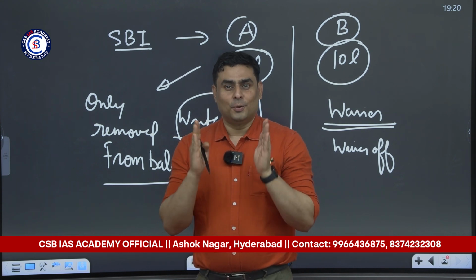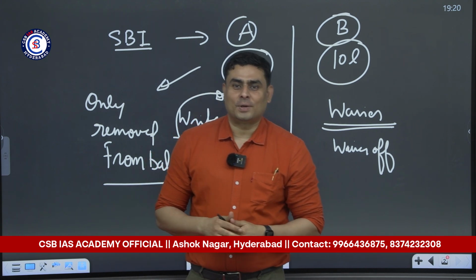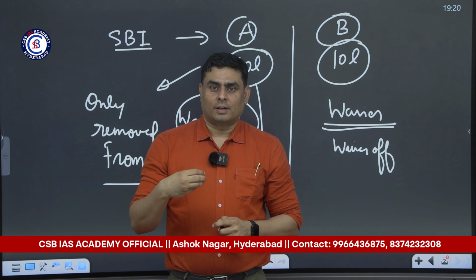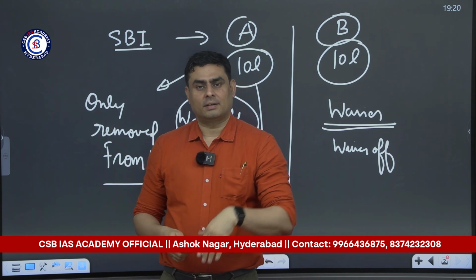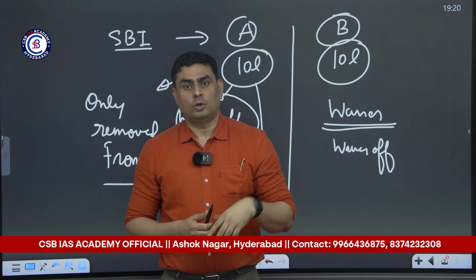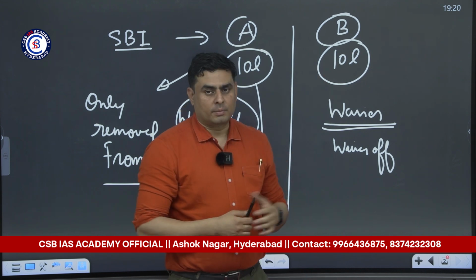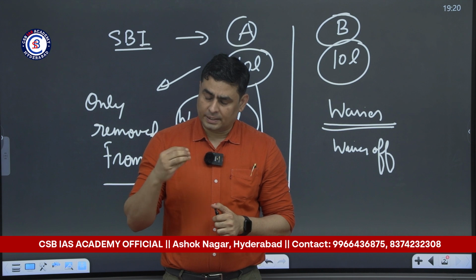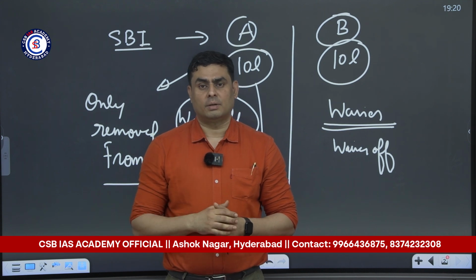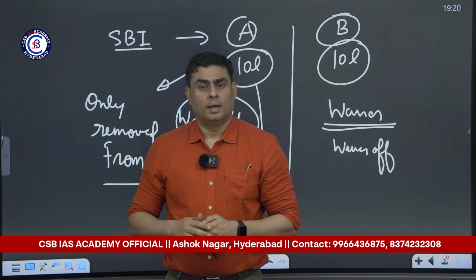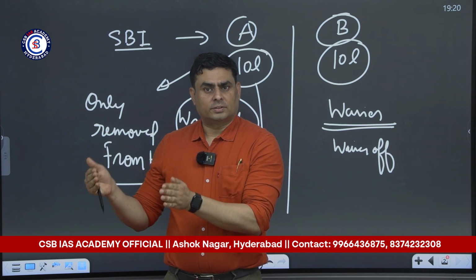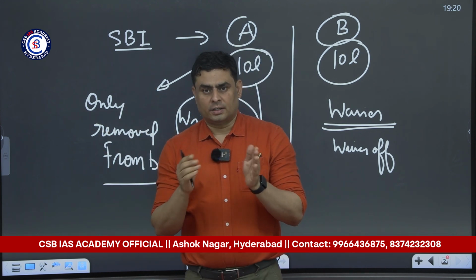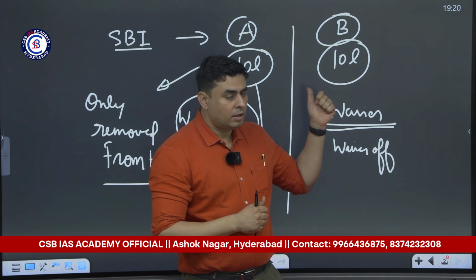So you should know the difference, because many of the students have asked me, sir, does that mean banks are going to do certain favors to industrialists, but at the same time are going to be too harsh on the farmers? Sometimes it is true. I'm not saying it is not true. Sometimes, yes, banks go a little bit harsher on farmers in comparison to industrialists. But banks always try to recover that money by writing off. So this is the difference between writing off and waiving off.